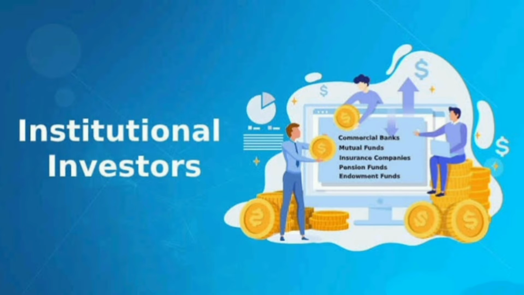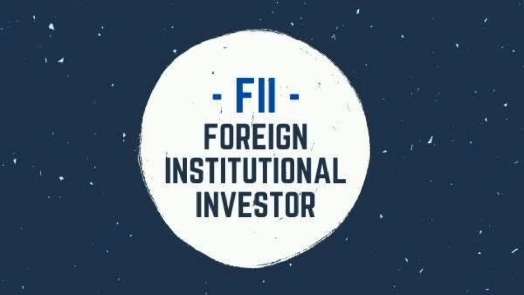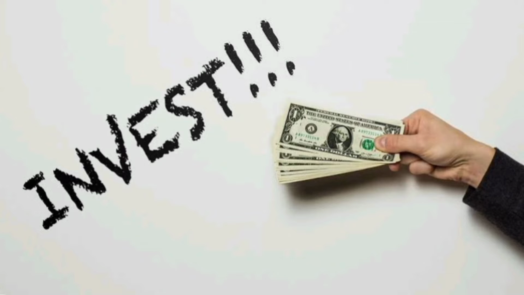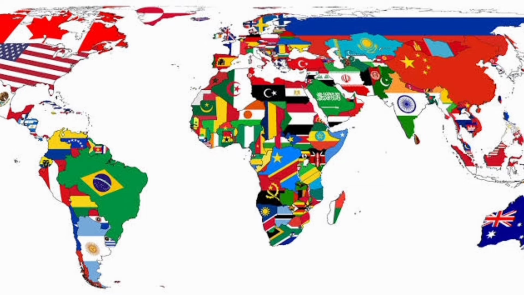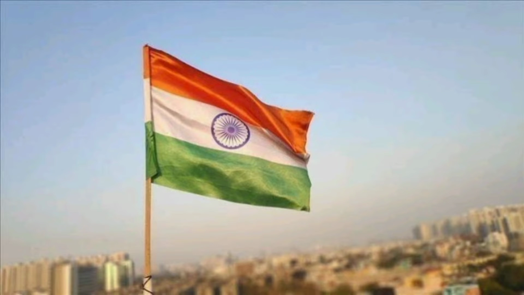Now let's talk about institutional investor. Institutional investors are of two types. One is FIIs, which means foreign institutional investor, and the other is DIIs, which means domestic institutional investor. Now let's understand what FIIs are. Foreign institutional investors are those big organizations who invest in other countries. For example, if a company of US invests in our country, India, then for us they are FIIs.